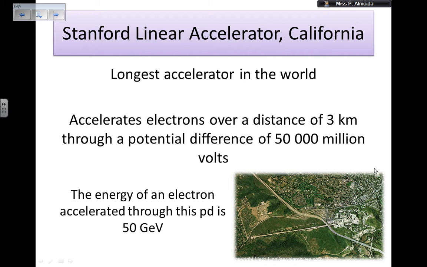Compare it with the TV, which was 5,000. And then the accelerator can give us an energy, okay? So the energy of the electron accelerated through this PD, the potential difference, is 50 giga electron volts. Giga is 10 to the power of 9, okay? So 50 and then 9 zeros electron volts.